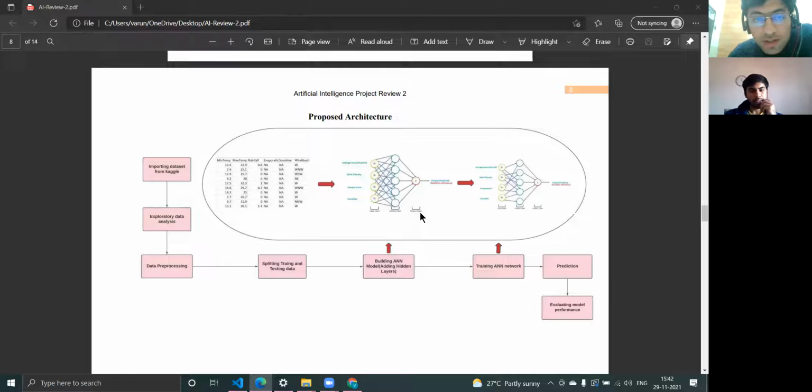The drawback of the batch learning approach, which has been used in most of the papers, is that there is a chance that while adjusting the cost function, we are stuck in a local minima of the cost function, due to which the accuracy doesn't increase any further. That's why we have used stochastic gradient descent. Since the weight adjustment is taking place after every input, we have more chance of finding a global minima of the cost function. Hence, the accuracy will be more. So this was the architecture of our project.